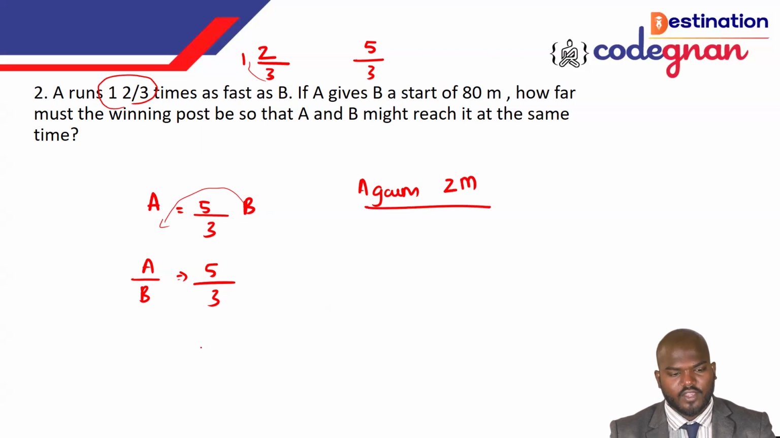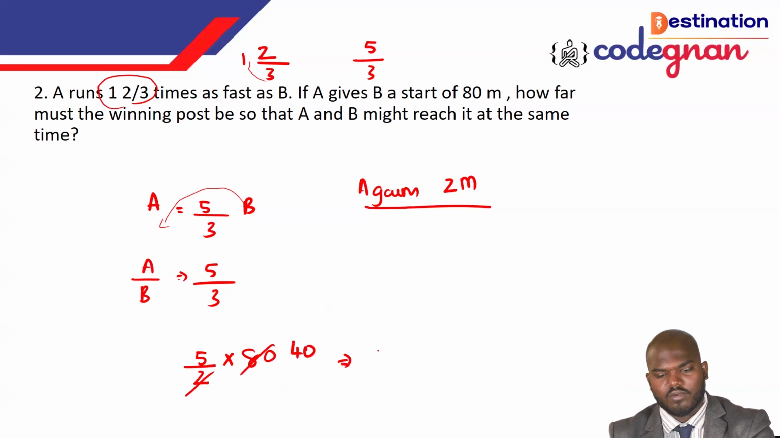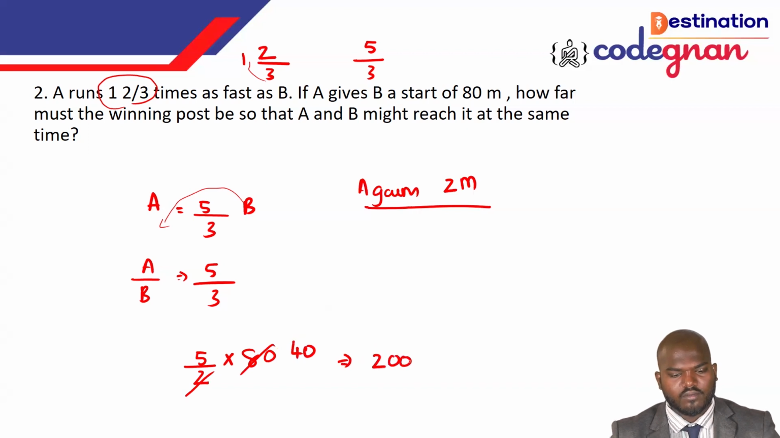If you take the value, guys, this will give you how far the winning post should be so that A and B reach it at the same time. You can call it 5 by 2 times the total distance. We can call it 40. So 40 times 5, you can call 200 meter. So this is the final answer you can derive here.